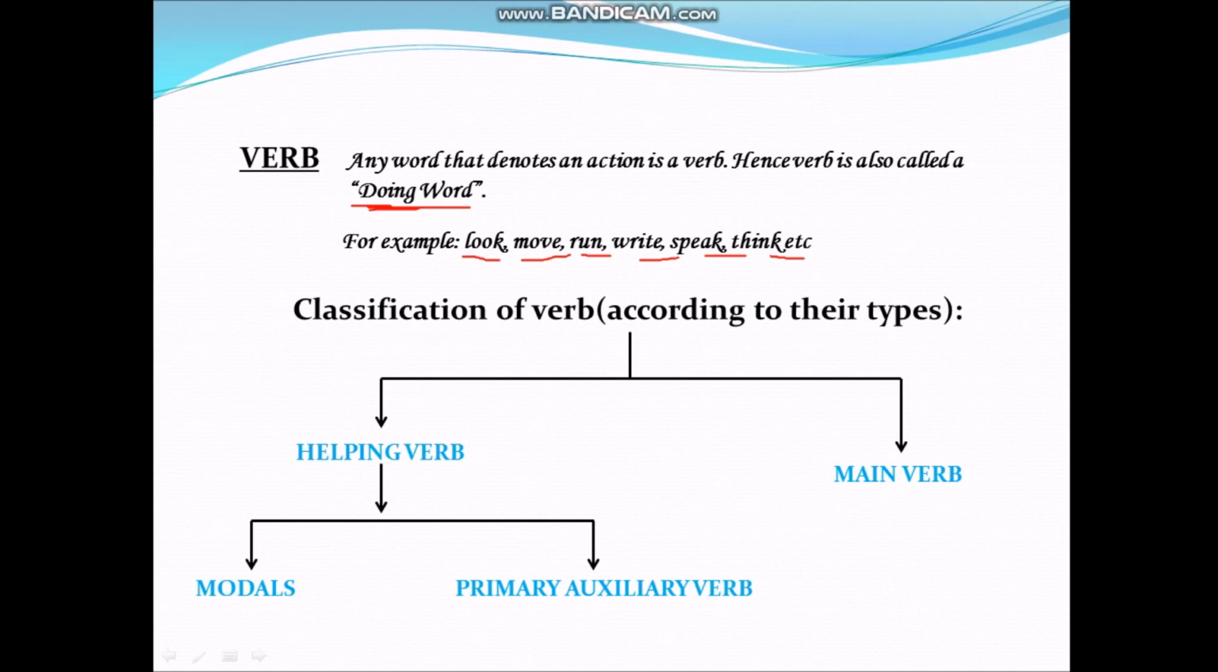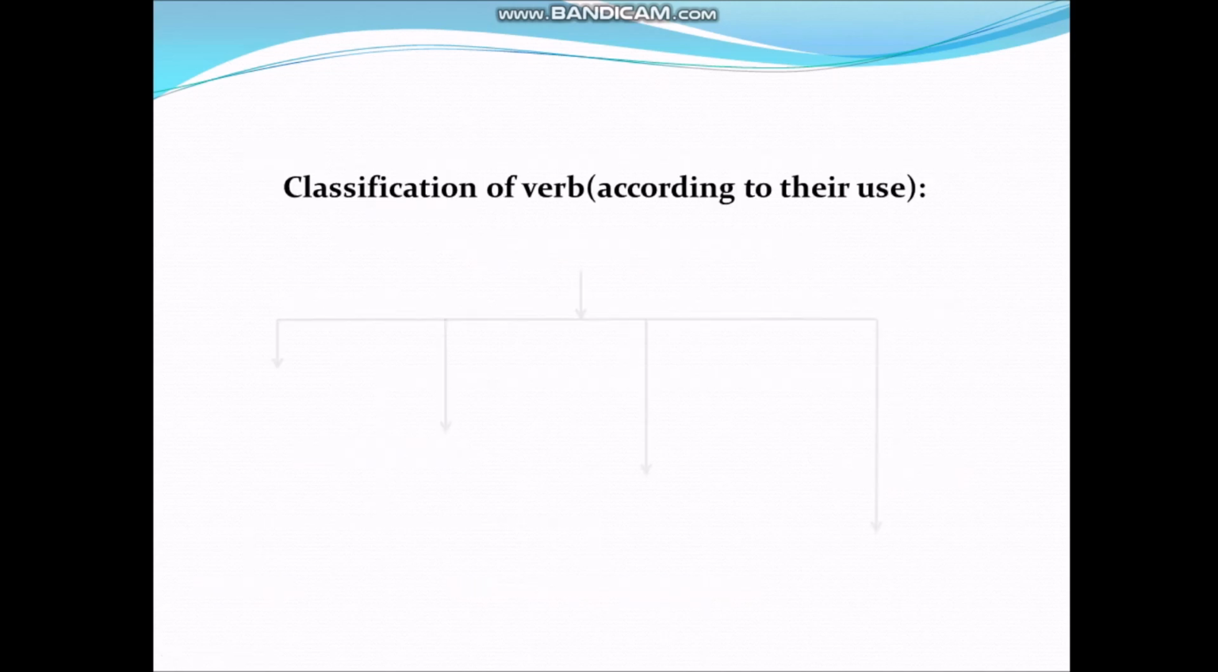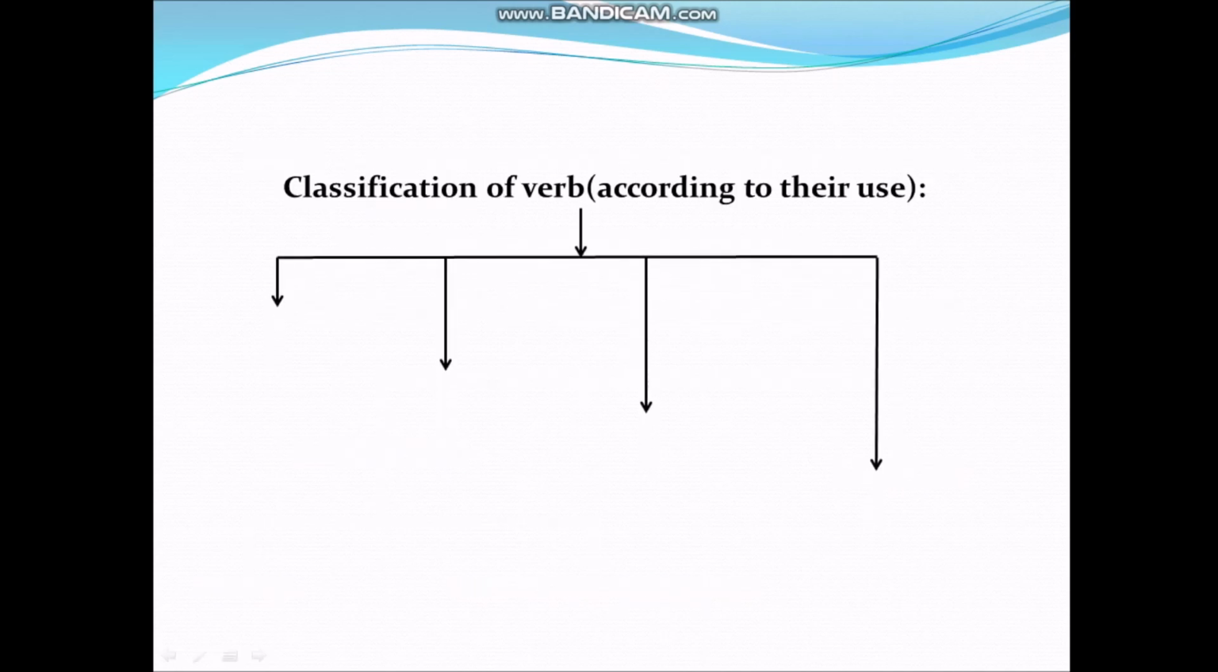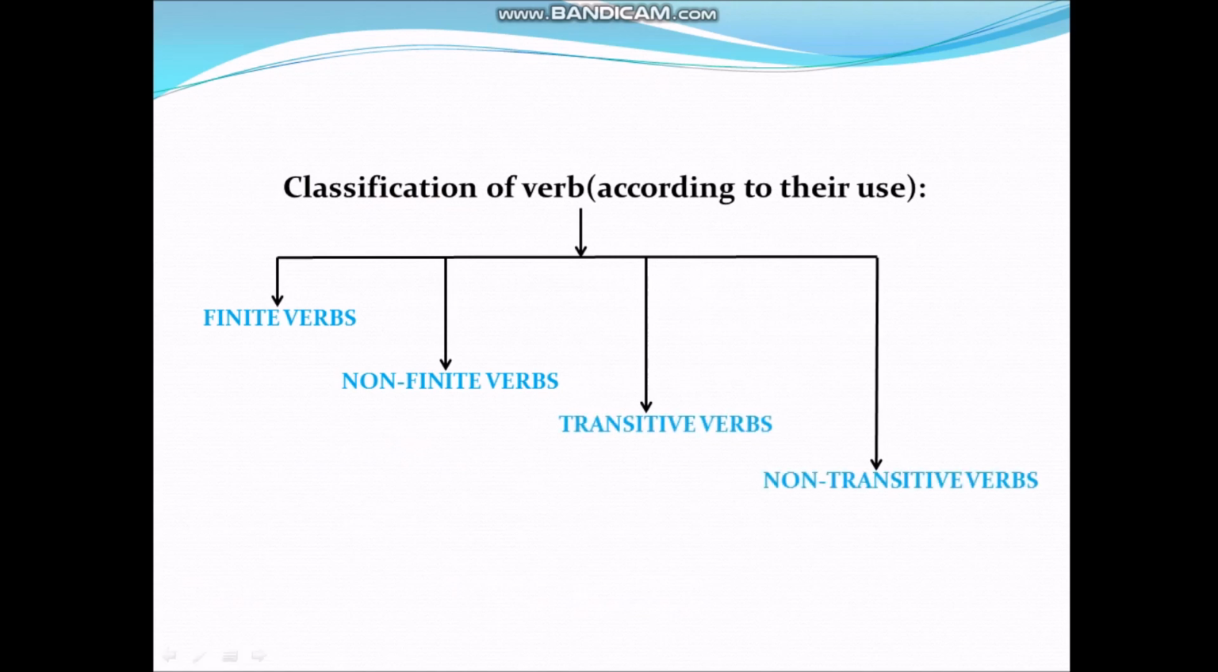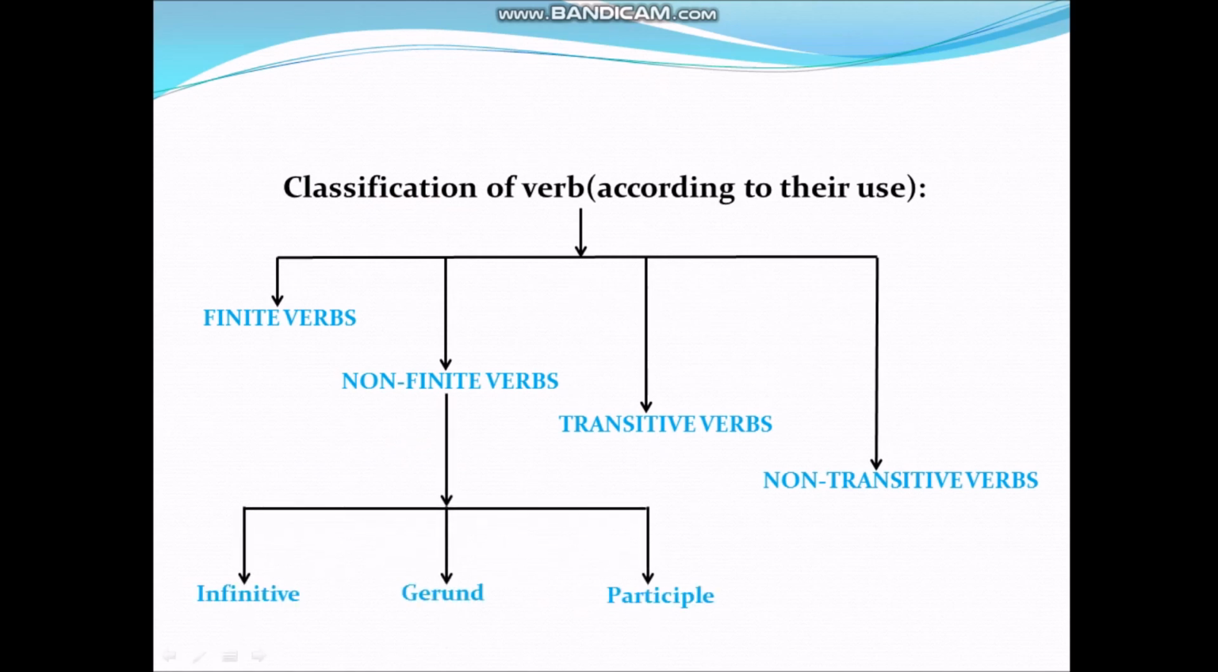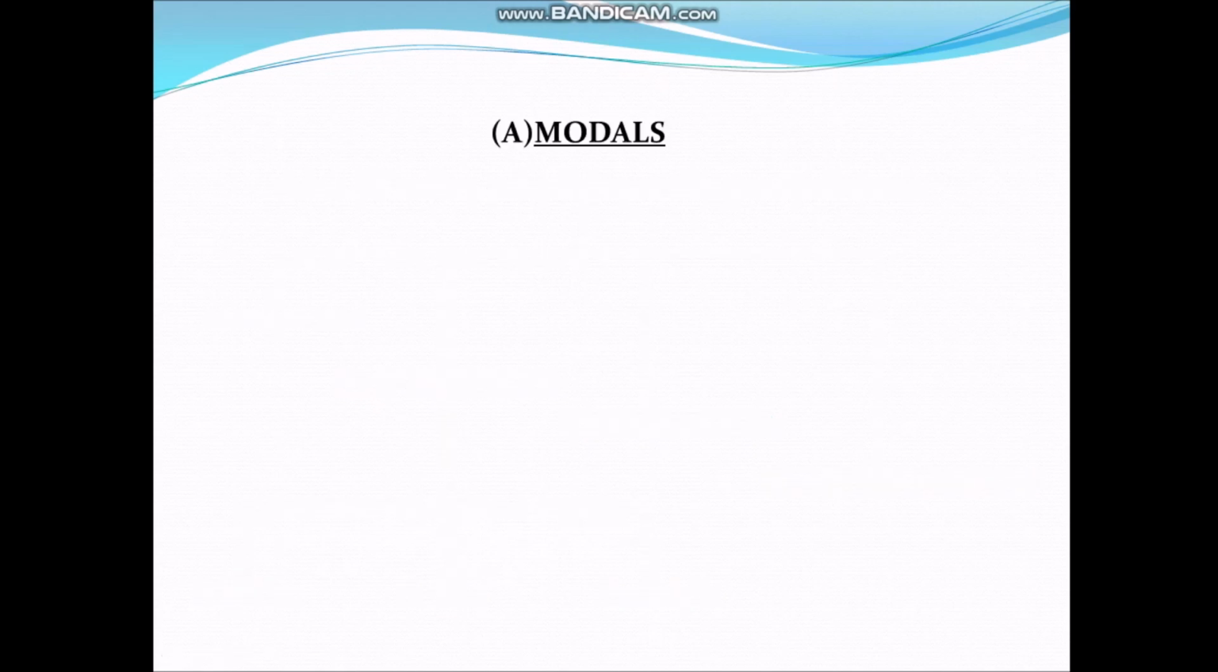Here we have another type of classification, that is classification of verb according to their use. They are finite verbs, non-finite verbs, transitive verbs, and non-transitive verbs. Non-finite verbs are further classified into three types, and they are infinitive, gerund, and participle. Now let's discuss each one by one.